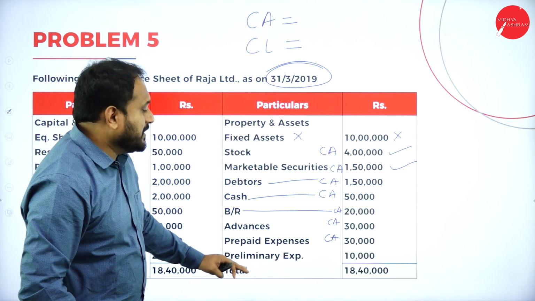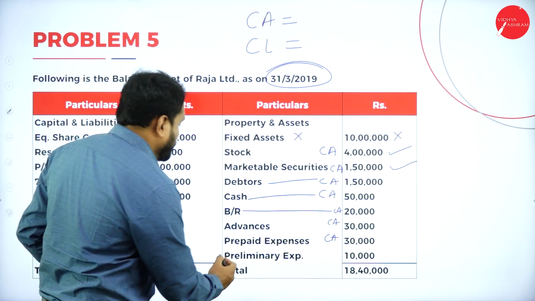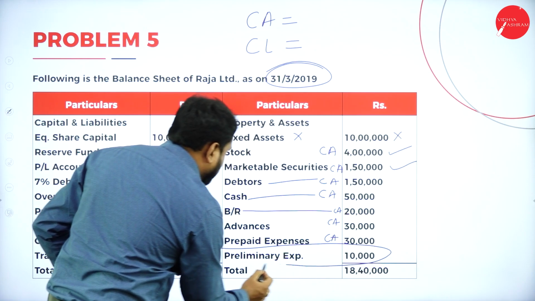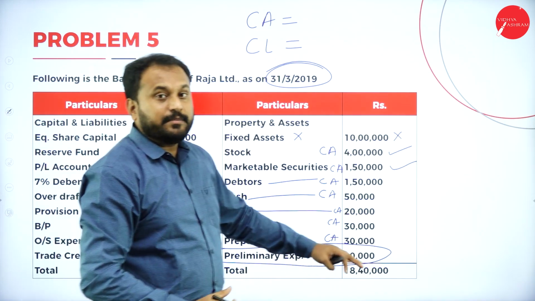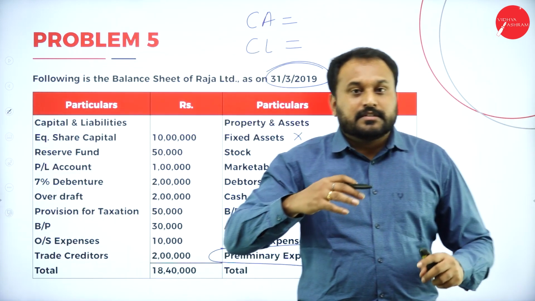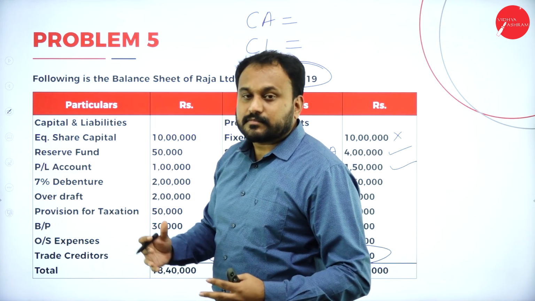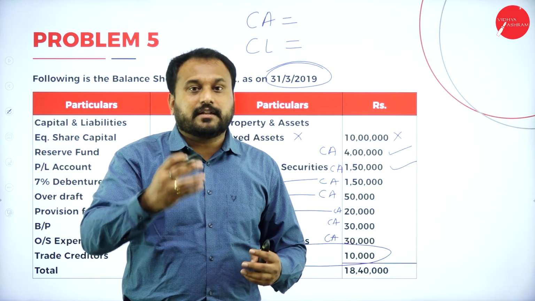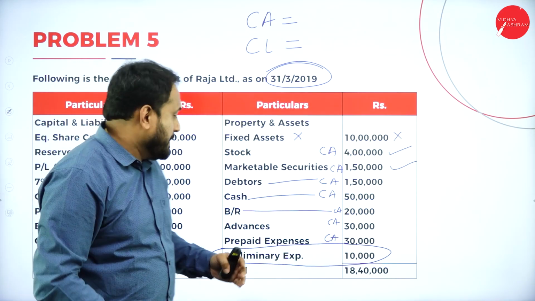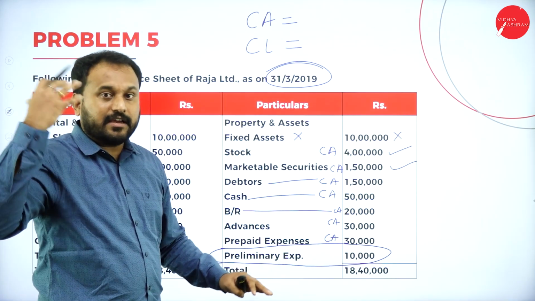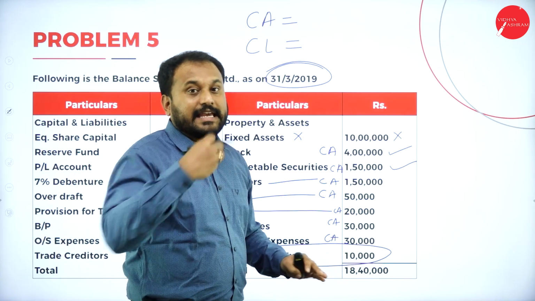Now we have preliminary expenses. Please understand, this is the highlight here. What do you mean by preliminary expenses? Say when you started your company, you wanted to go for advertisement and all. Now you have invested in those advertisements, you have paid money. Preliminary means first, starting, earlier. It is an expense.